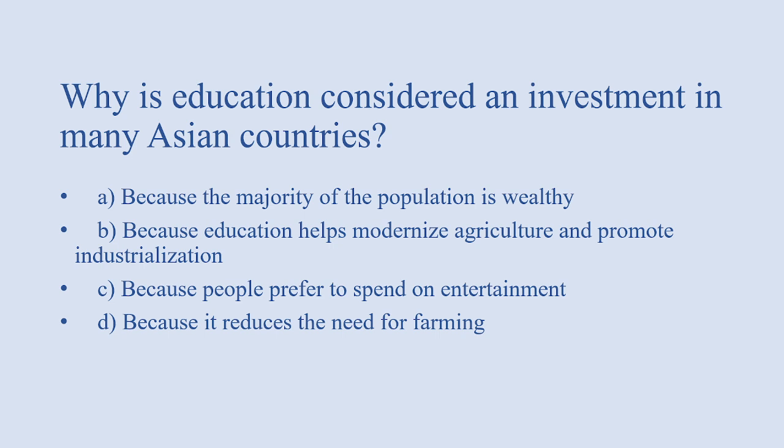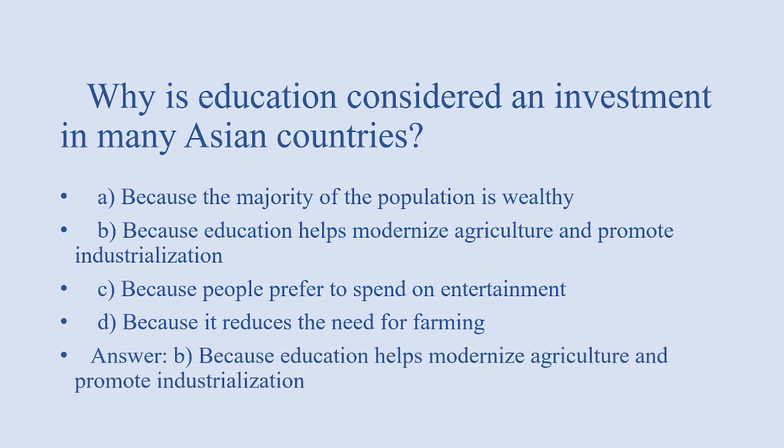Next question, why is education considered as an investment in many Asian countries? Options: because the majority of population is in wealth, because education helps modernize agriculture and promote industrialization, because people prefer to spend on entertainment, because it reduces the need for farming. Answer of this question is option B, that is because education helps modernize agriculture and promote industrialization.